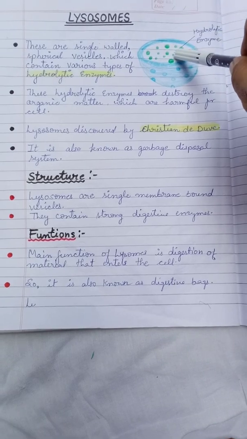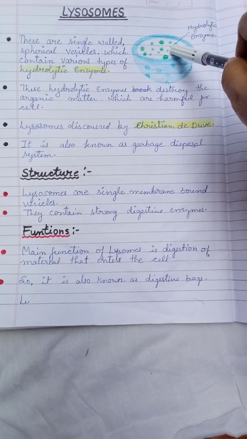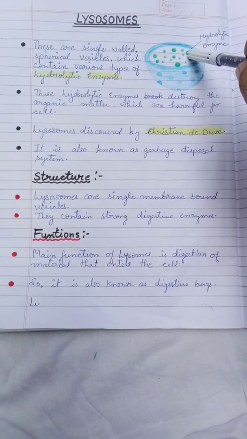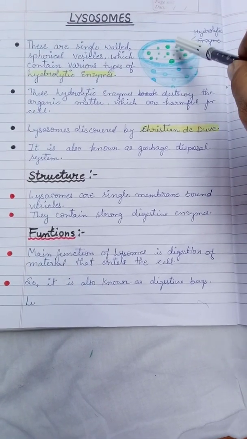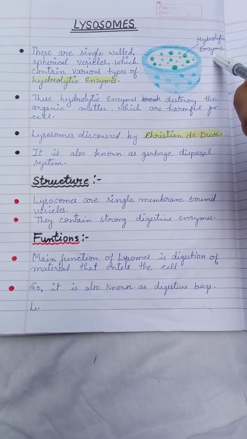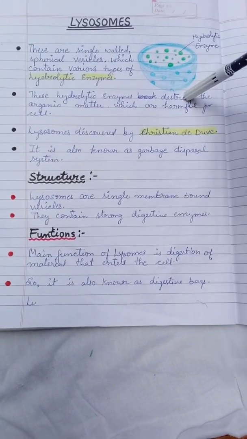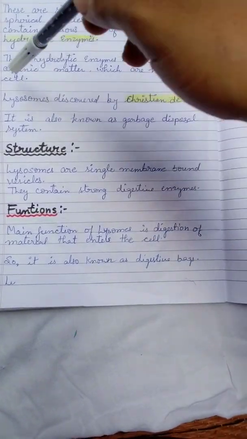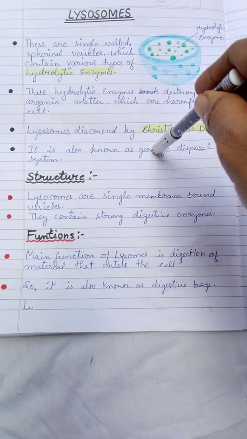They are very strong enzymes, also known as digestive enzymes. They work in acidic pH, meaning they are more active in an acidic medium. These hydrolytic enzymes can break organic matter into smaller pieces and deactivate them. It was discovered by Christian de Duve, and it is also known as the garbage disposal system. Why it is known as the garbage disposal system, I have told you.